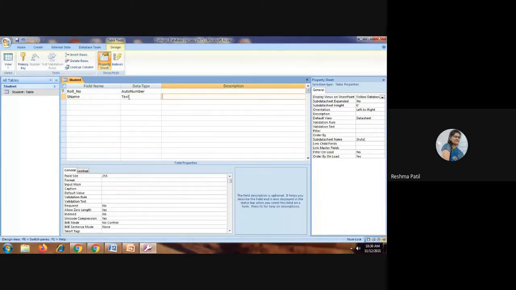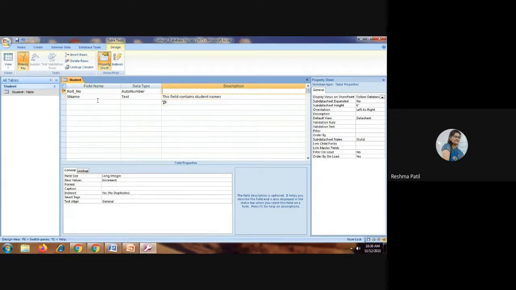By default, it will give the data type. If you want to change it, you can change it from here. And here you can give a description also. If you want to say what this field is going to contain, you can write that description here. For example, this field contains student names. You can give such a description for each field if you want.